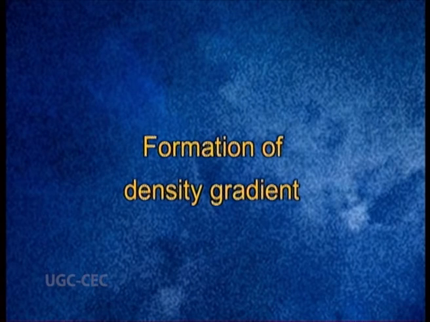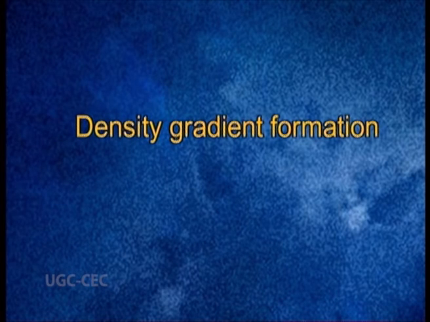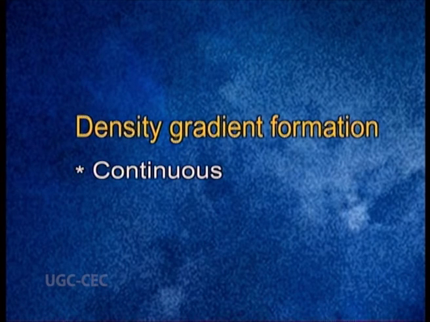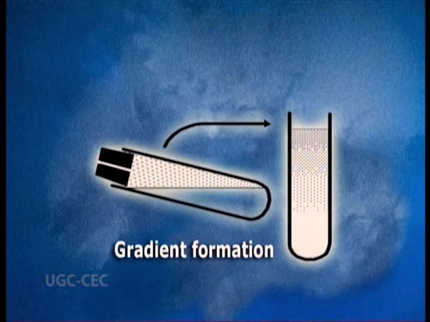its own. Now, we will see the formation of the gradients. There are majorly two types of density gradients. First one is continuous density gradient formation. Second one is discontinuous density gradient formation. The continuous density gradient formation is done by careful layering of the gradient medium of different densities one over the another. This gradient is not very sharp.